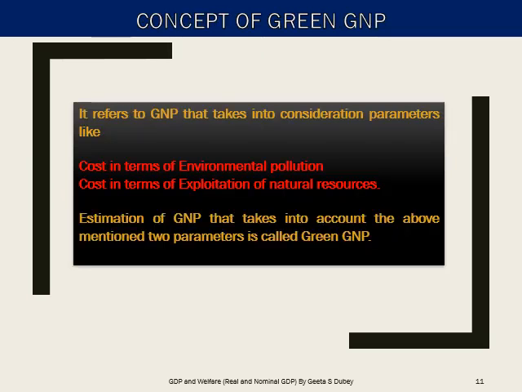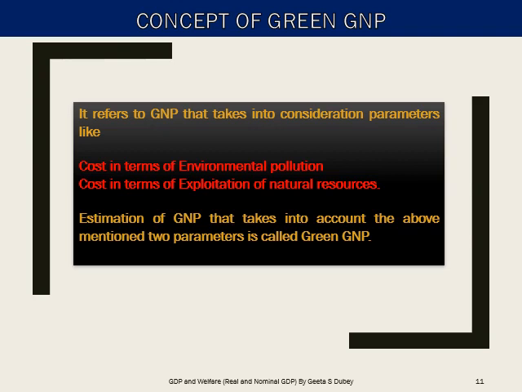Here comes green GNP. Children, when we use the term green, it makes it obvious that we are talking about environment or something related to environment and sustainability. Yes, that's right. GNP is estimated without taking into consideration environmental pollution and natural resources and their exploitation, while green GNP takes into consideration parameters like environmental pollution and exploitation of natural resources.